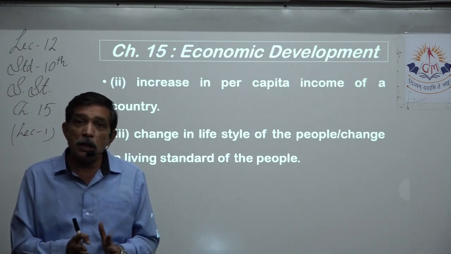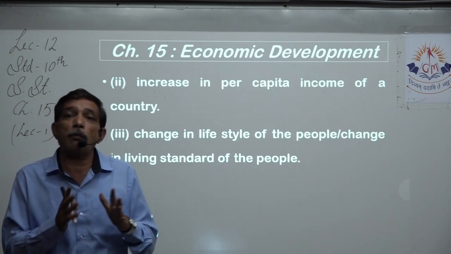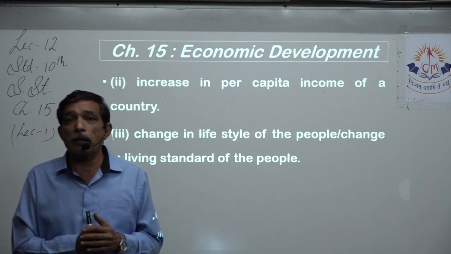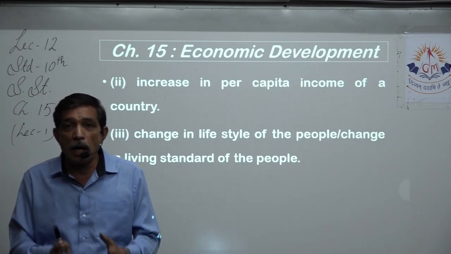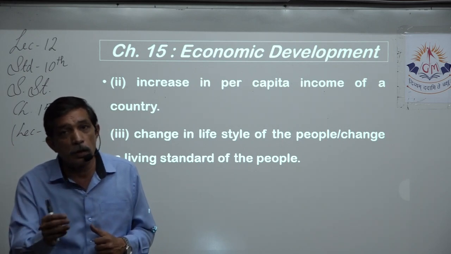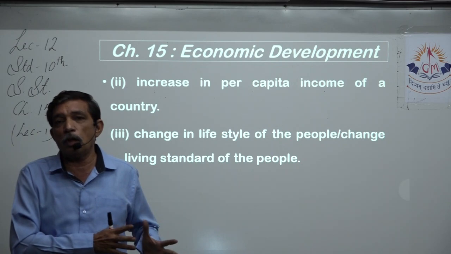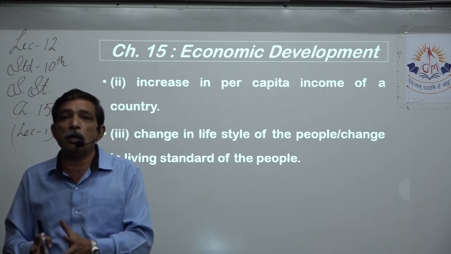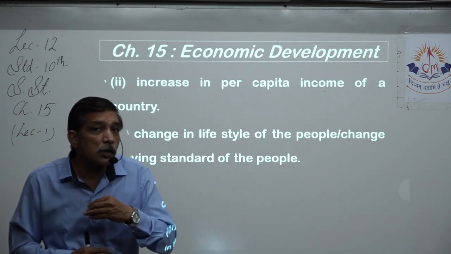Yes, what are basic infrastructural facilities? Roads are not there, electricity is not there, piped drinking water is not there. Basic amenities like schools and colleges are absent over there, or are in very small numbers. Education has still not reached over there. So you see no change in the last 20 years. Whatever they had 20 years ago, they are still at the same spot today. So economic development has not happened.